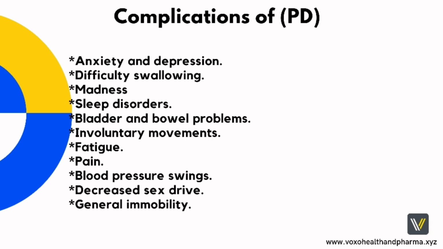Need to urinate frequently at night, weak urine stream. Making some lifestyle changes can improve bowel and bladder issues, for example: go to the bathroom at regular times throughout the day, increase your fiber and fluid intake, take a stool softener.